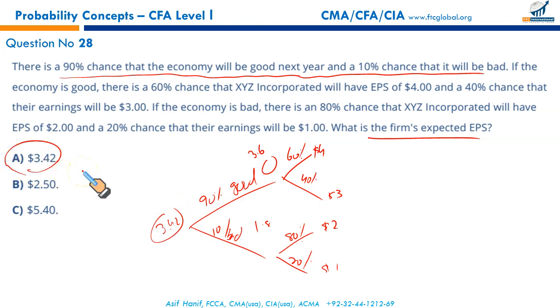Laying down information in a tree, plugging in the numbers, rolling it back, and here you will get the answer. Maybe sometimes you have to just see some part of the tree, but constructing the probability in this way will greatly help you to answer any twisted question that you might see.